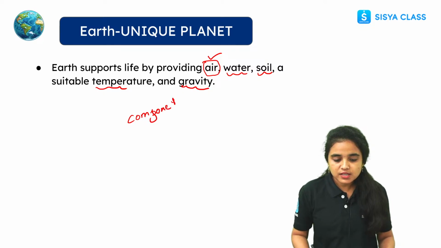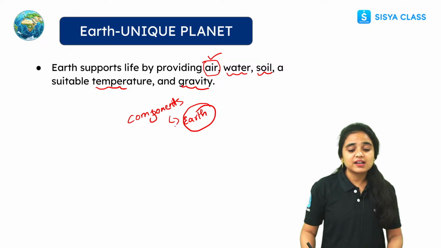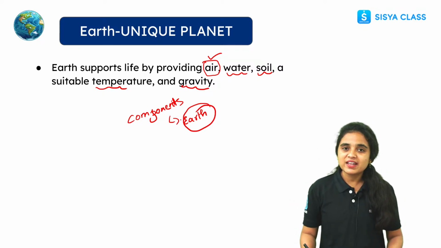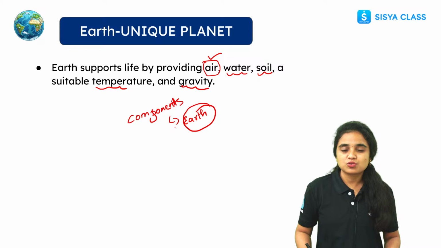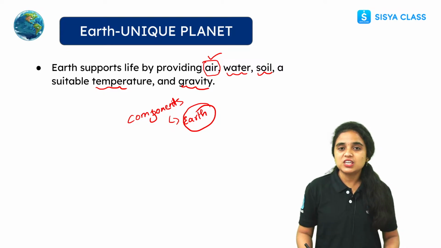Right students? These are the components which support life on our Earth. So these are the regions, and these are the reasons and the components where life can exist on our Earth planet. So that is the reason Earth is called a unique planet.